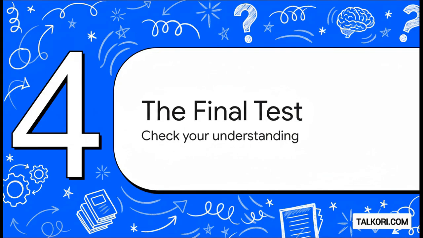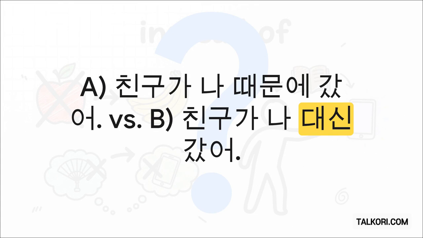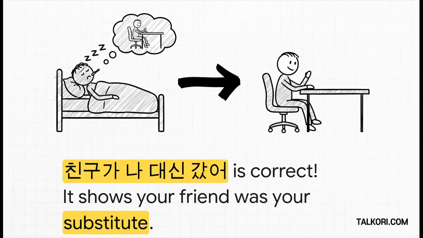You are doing awesome. You've learned the forms, you've seen the different meanings, and you've even done some practice. So let's do one final little test to make sure you've really got the hang of this. Okay, here's the situation. You were sick, so you couldn't go to an important meeting. Your awesome friend went for you. They took your place. So, which of these sentences is the best way to describe what happened? A, which says, my friend went because of me, or B, which says, my friend went instead of me. What do you think?